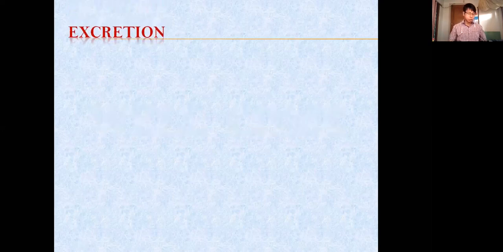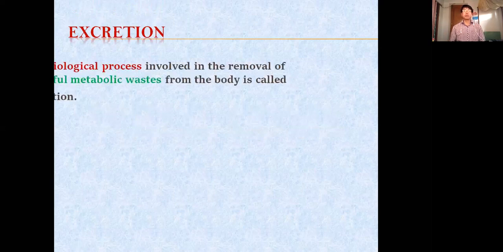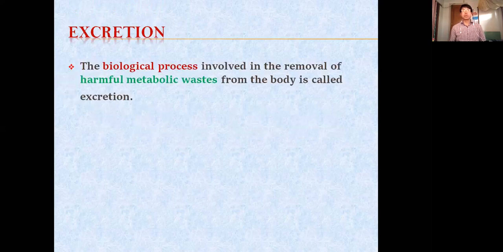Okay, excretion. First, you see the definition. The biological process involved in the removal of harmful metabolic waste from the body is called excretion. Metabolic means the biochemical reactions taking place in our body.